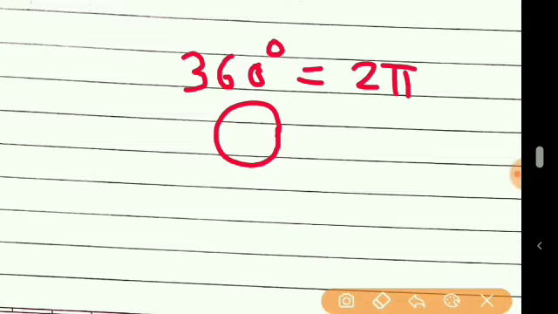Similarly, a complete circle is 360 degree, and in radian it is 2 pi radian.